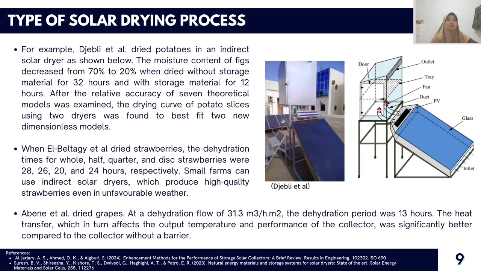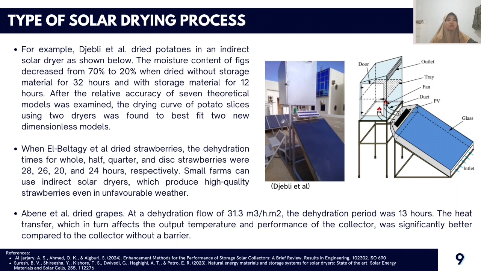The moisture content of figs decreased from 70% to 20% when dried without storage material for 32 hours and with storage material for just 12 hours. After the relative accuracy of 7 theoretical models was examined, the drying curve of potato slices using two dryers was found to best fit two new dimensionless models.